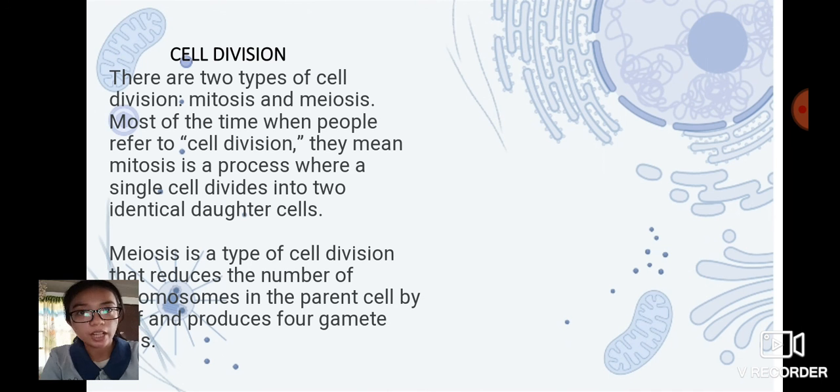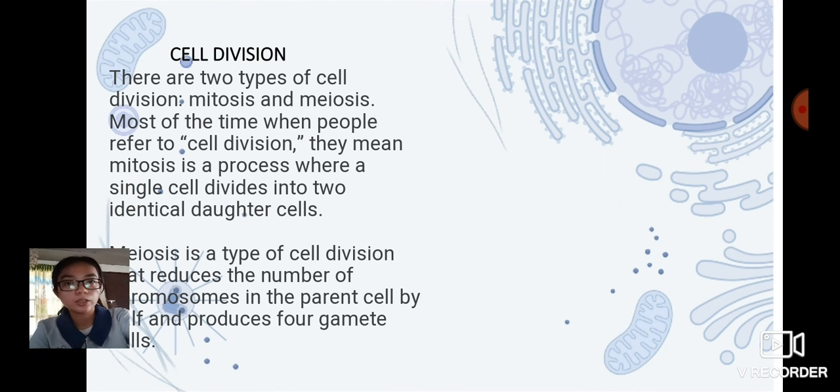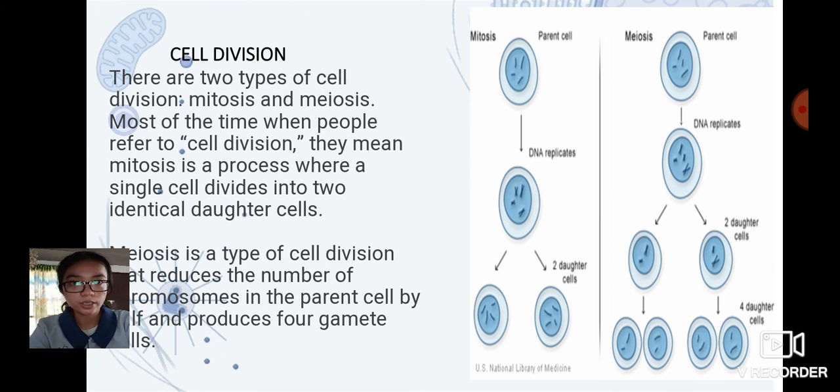There are two types of cell division, mitosis and meiosis. Most of the time when people refer to cell division, they mean mitosis, a process where a single cell divides into two identical daughter cells. And meiosis is a type of cell division that reduces the number of chromosomes in the parent cell by half and produces 4 gamete cells. So remember that in mitosis, a cell divides into two, while in meiosis, it produces four gamete cells.